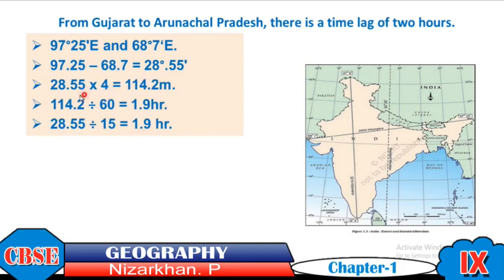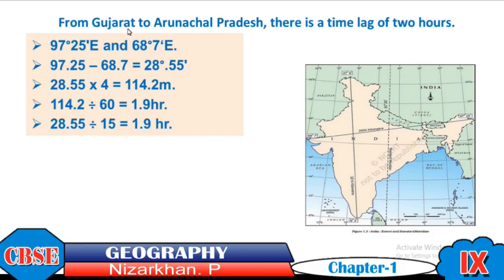Here we took 28.5 into 4, so we got the total minutes, 114.2 minutes. That 114.2 minutes we again divided by 60, then we got the hour difference, 1.9. But easily we can do 28.5 divided by 15, that is equal to 1.9 hours.